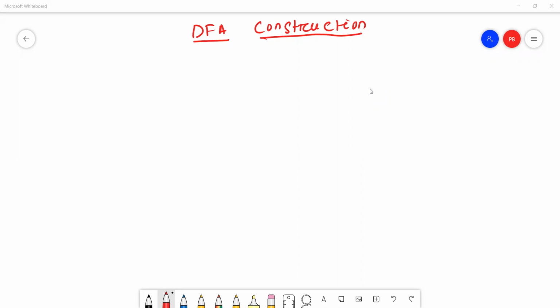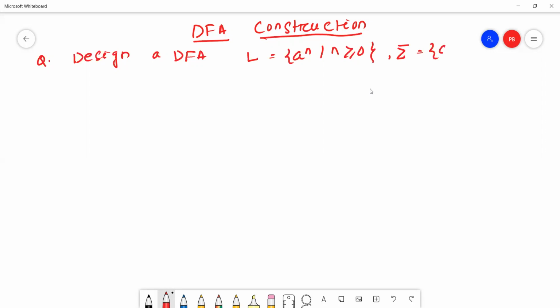Okay. The first question: design a DFA for the language L equal to a to the power n, n is greater or equal to 0, over the input alphabet only A. Right? See here, what is the valid string for this given language?